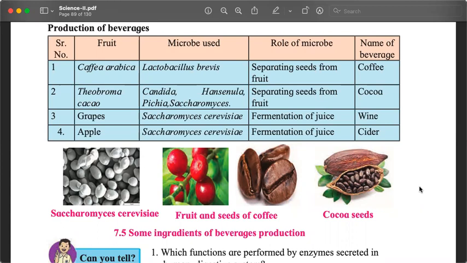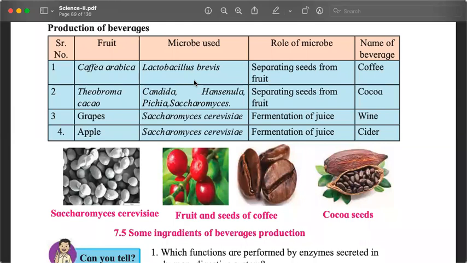And that microorganism is Lactobacillus brevis. And the plant source is a plant which is called Coffea arabica. This is the scientific name, Coffea arabica. What we use as coffee is one part of the plant, very specific. It is not the root, stem, anything. It is the seeds of the plant.